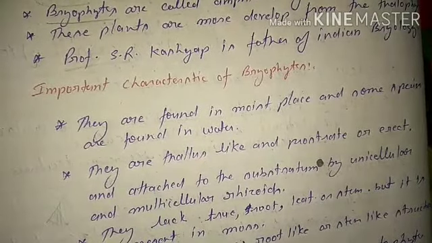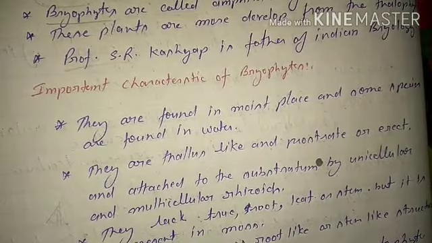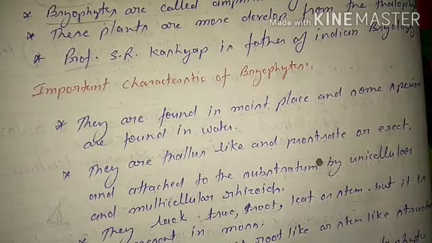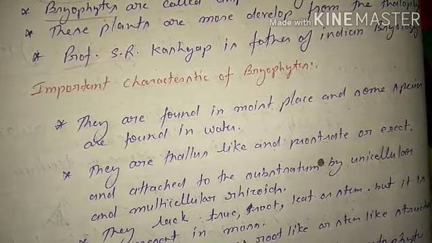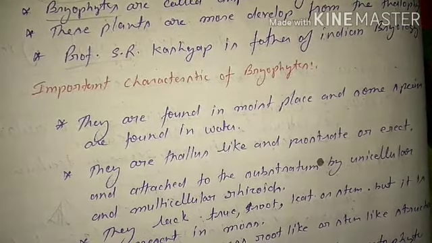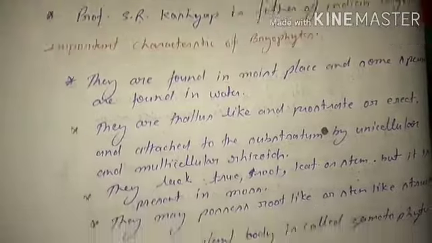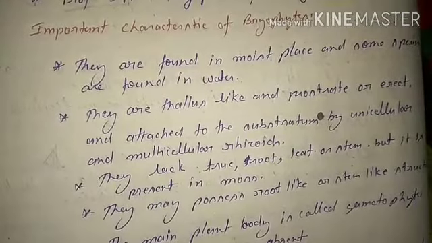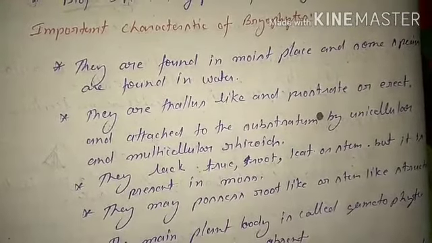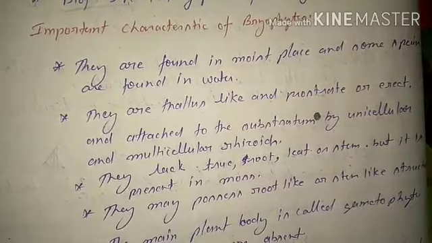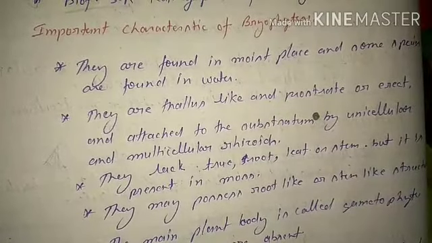Gametophytic means the plant body is only haploid, meaning the cells are haploid. Vascular tissues are absent. Vascular tissues means xylem and phloem cells, which conduct water and food materials, are absent. Due to the presence of chlorophyll, they prepare their own food. Therefore they are called autotrophs.